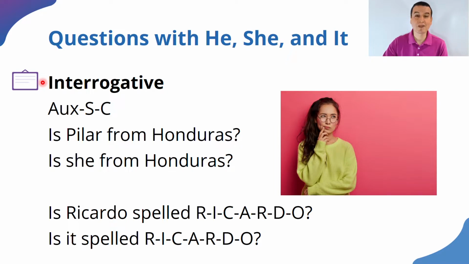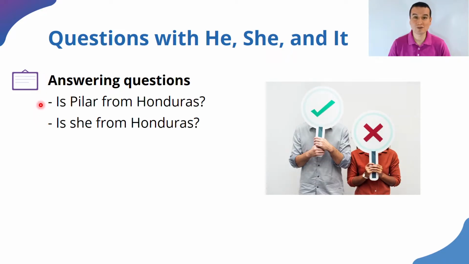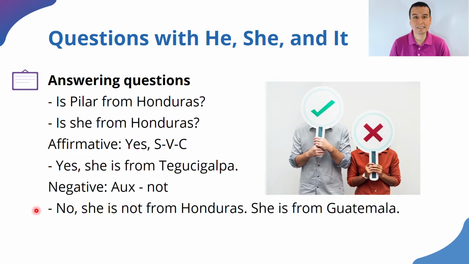All right? Now, when we answer the questions, we have two choices. We can answer in an affirmative way or in a negative. If we answer the question, is she from Honduras, for example, in the affirmative we say yes, and then we have subject, verb, complement. Yes, she is from Tegucigalpa, for example. All right? But if we are negating that, we are saying no, we use auxiliary plus the word not, which is an adverb, by the way. For example, we say no, and we have a comma after no. She is, that is the auxiliary, she is not from Honduras.